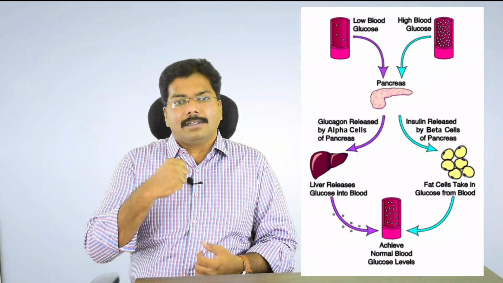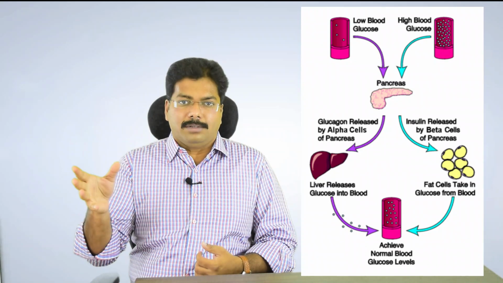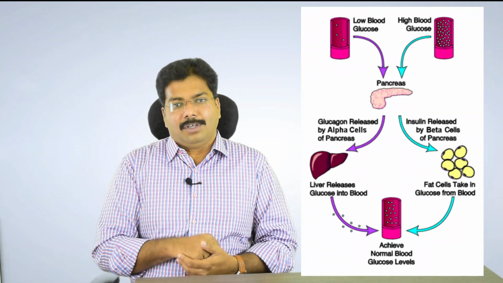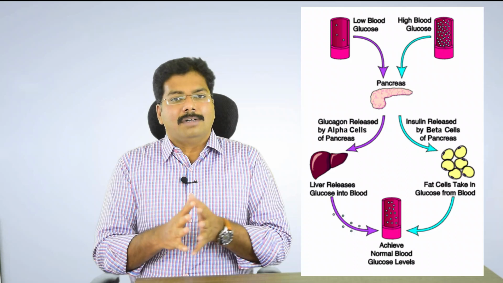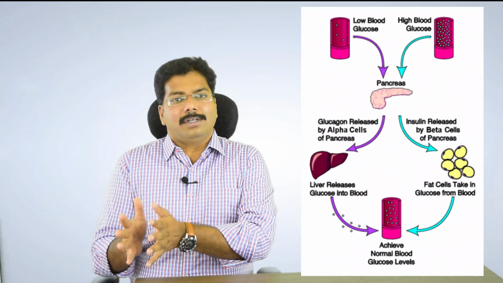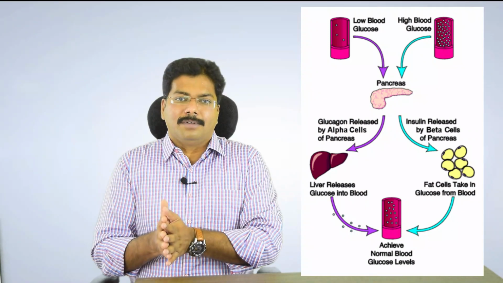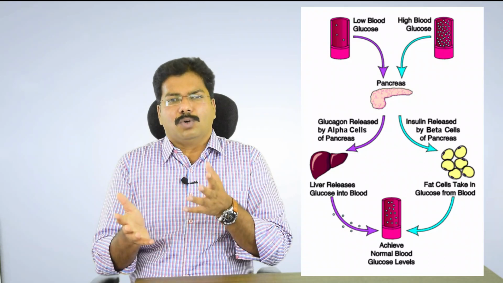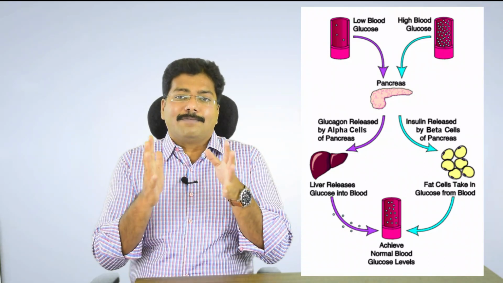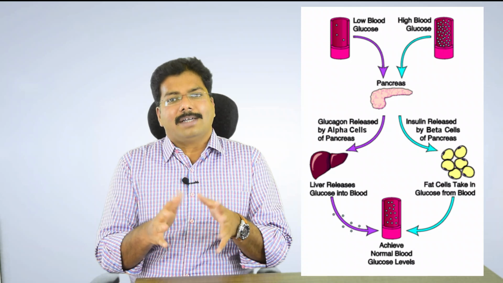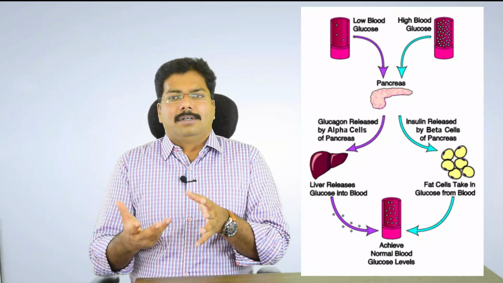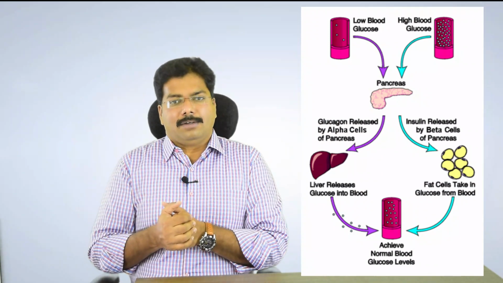When the blood circulates through the pancreas, the pancreas senses that the glucose level is very low and tells the body to take glucose from wherever it is stored in the liver. You know that glucose will be converted and stored in the liver in the form of glycogen. The active form is glucose, whereas the inactive or storage form is called glycogen.